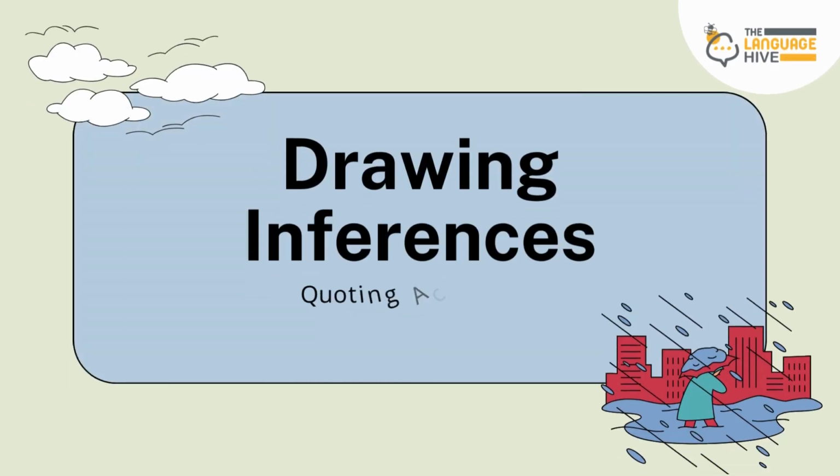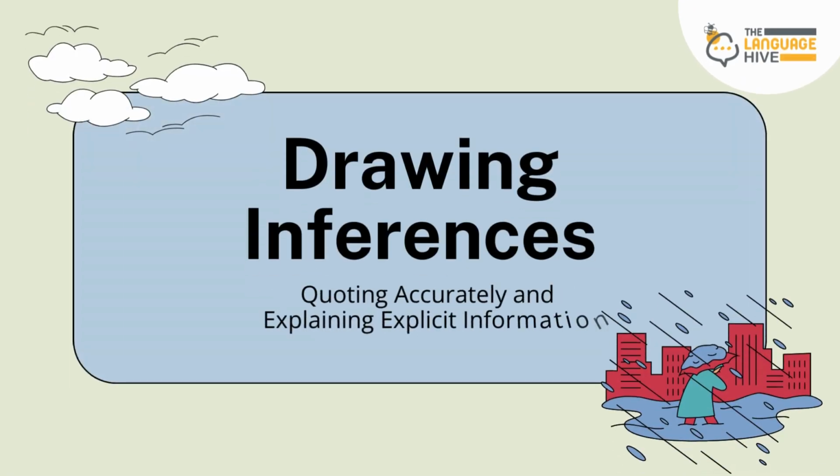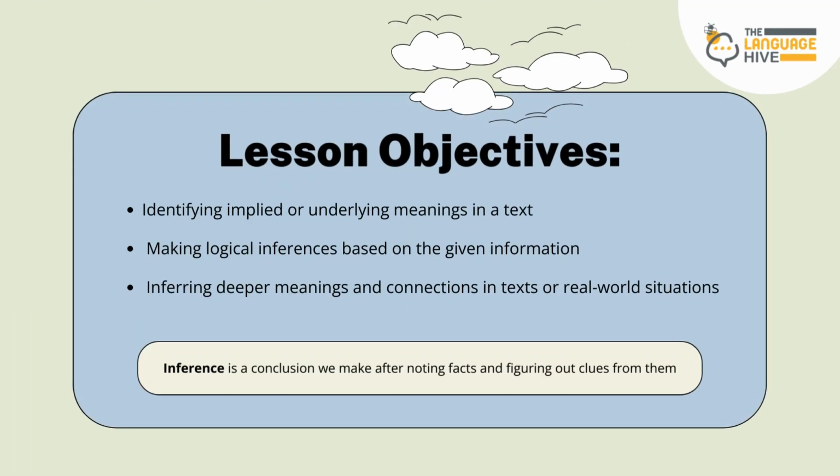Drawing inferences. Quoting accurately and explaining explicit information. Identifying implied or underlying meanings in a text. Making logical inferences based on the given information. Inferring deeper meanings and connections in texts or real-world situations. Inference is a conclusion we make after noting facts and figuring out clues from them.